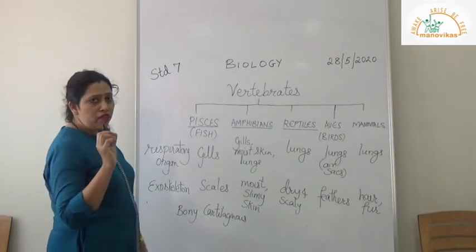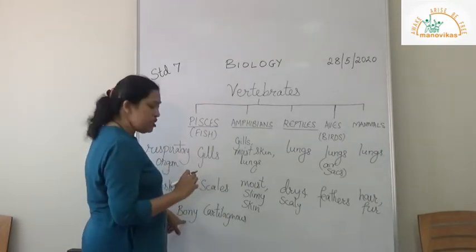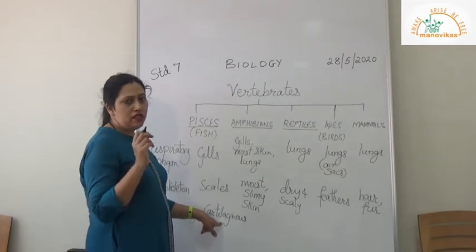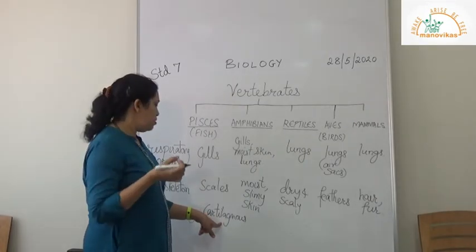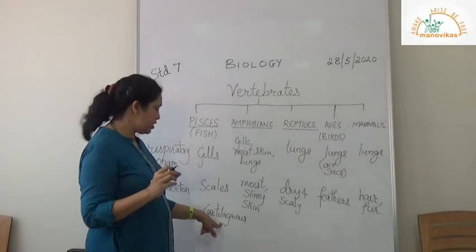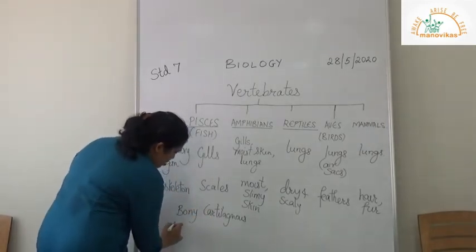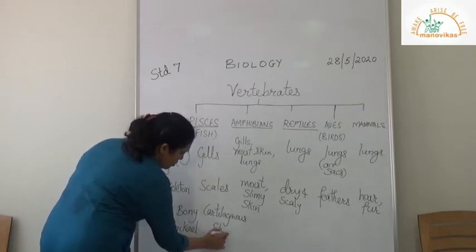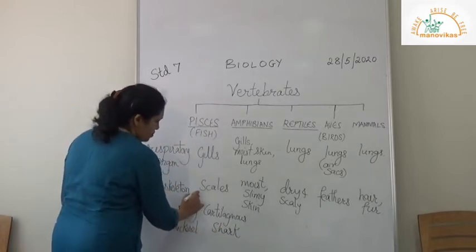Both have a skeleton, both have a vertebral column, but here it is made up of bones and here it is soft and flexible, like in our ear or nose, you can hold it and move it because the inside bone is soft and flexible. So the bony fish example is mackerel, and here the example is shark. So there are two types of fish.